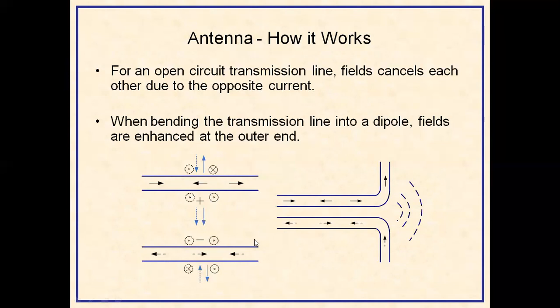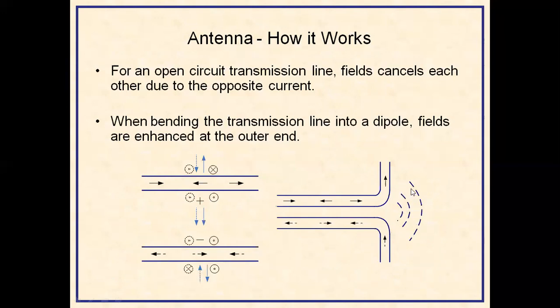So what is the function of the antenna? How can we make it into an antenna? When we are bending this transmission line in this shape, if we do bending at the other end like this, the waves are going like this, and when there is a bending, this electric field is converted into electromagnetic waves.